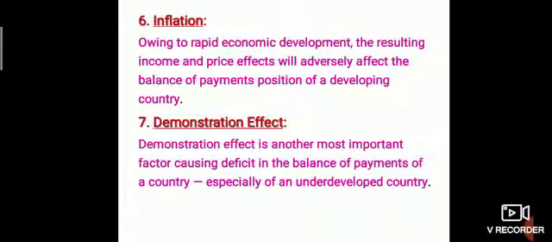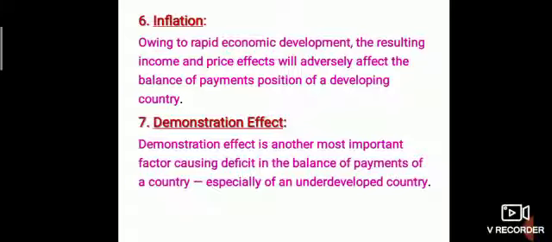Sixth one, inflation. Owing to rapid economic development, the resulting income and price effects will adversely affect the balance of payment position of a developing country. In a developing country, if the economy develops rapidly, then income and prices fluctuate, which causes disequilibrium.